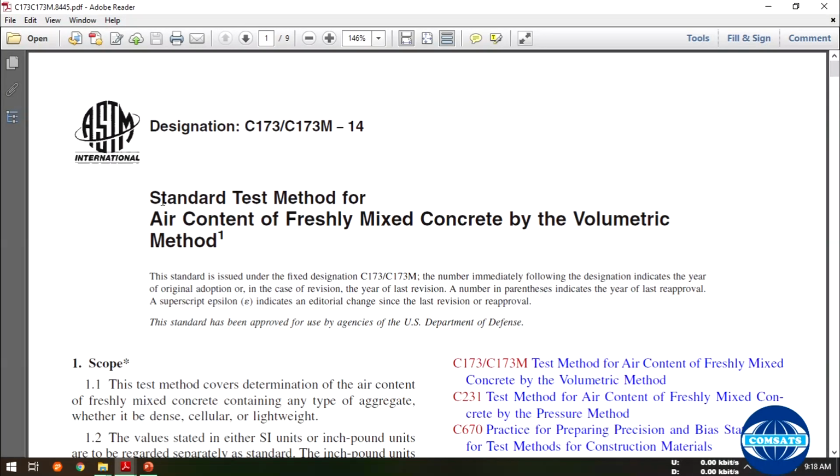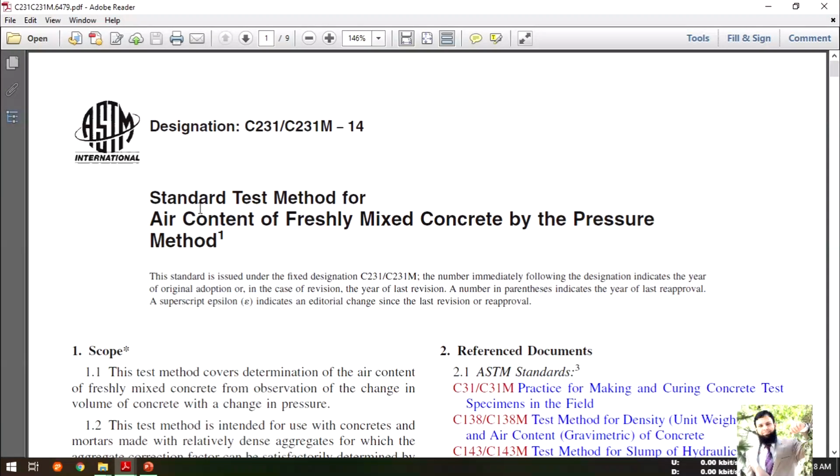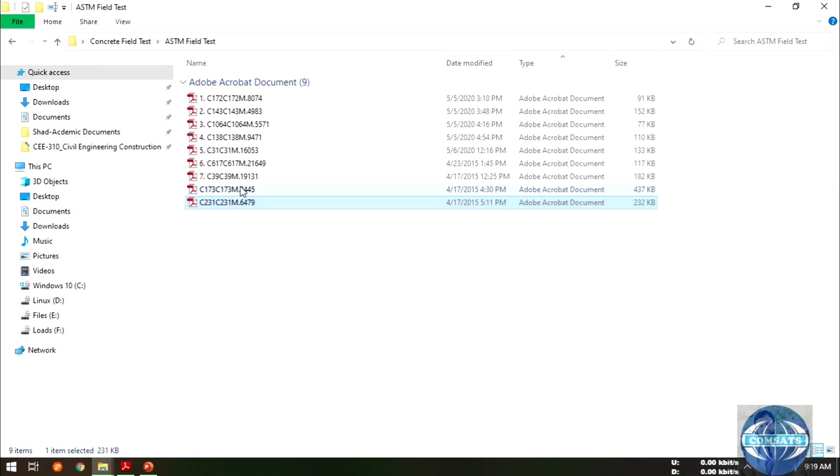And the rest are standard test method for air content of freshly mixed concrete by volumetric method, and standard test for air content of freshly mixed concrete by pressure method. So these last two topics will be covered by the students themselves. So I will be just discussing almost these 7 codes.